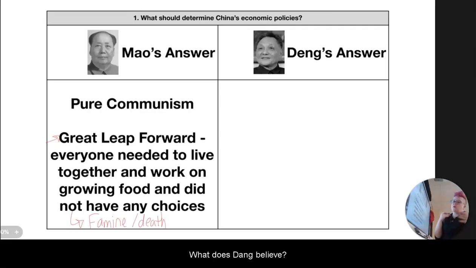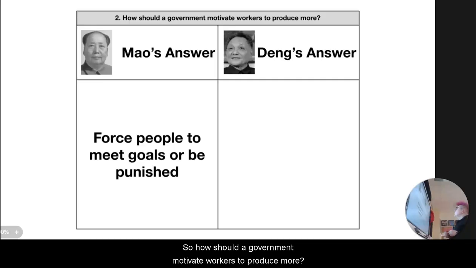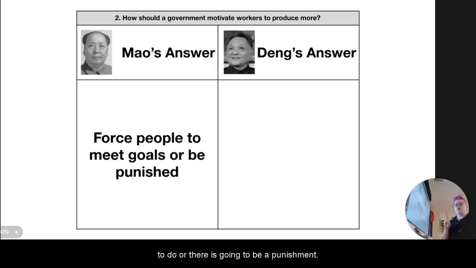Read about Deng. What does Deng believe? So how should a government motivate workers to produce more? Mao's answer was all about forcing people to meet goals or be punished. So he was much more of a, you need to do what I tell you to do, or there's going to be a punishment. Read the text above. What does Deng believe?